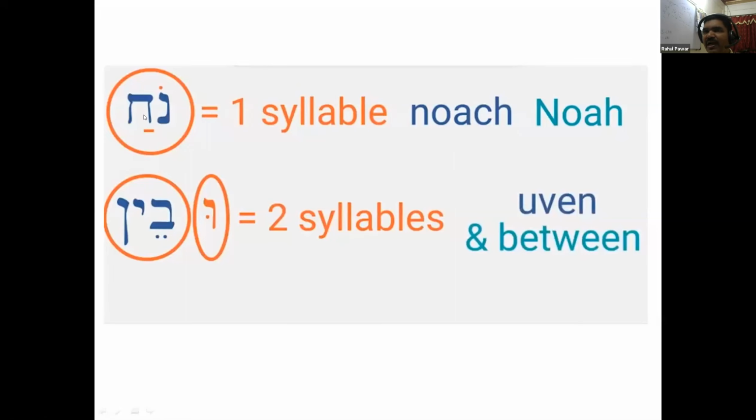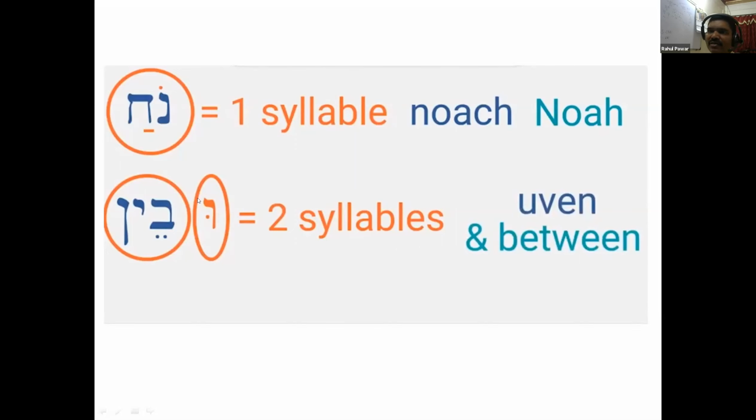Whenever this furtive patach comes under the guttural, it cannot form a syllable. That is not counted. For example, the word ruach. Here it is pronounced ach, so this patach is pronounced first. So you do not have to count that. So here there is only one vowel, that is holam. So it is a one-syllable word.